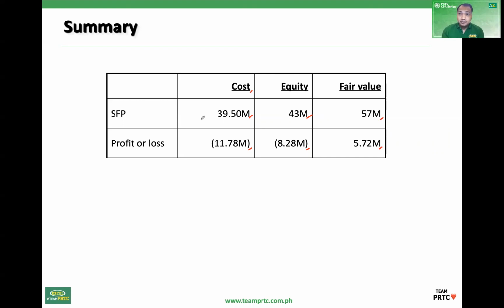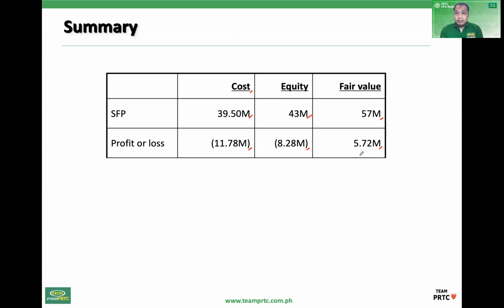And notice, ako personally, ang gagamitin ko dyan, fair value model. Kasi pag fair value model, very easy, very convenient. So ang investment, lagi lang naka-fair value. Tapos kung may changes in fair value and other income and expenses, profit or loss lang. So notice, okay, negative sa cost and equity, positive sa fair value. Kasi pagka fair value model, nagre-recognize ng changes in fair value na hindi nire-recognize under cost and equity method.